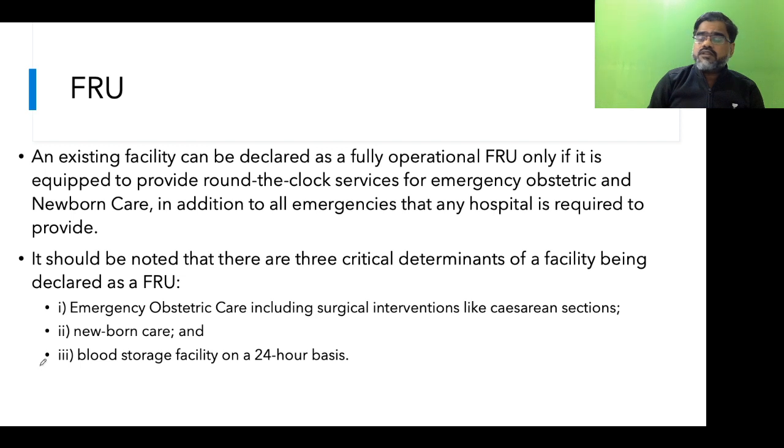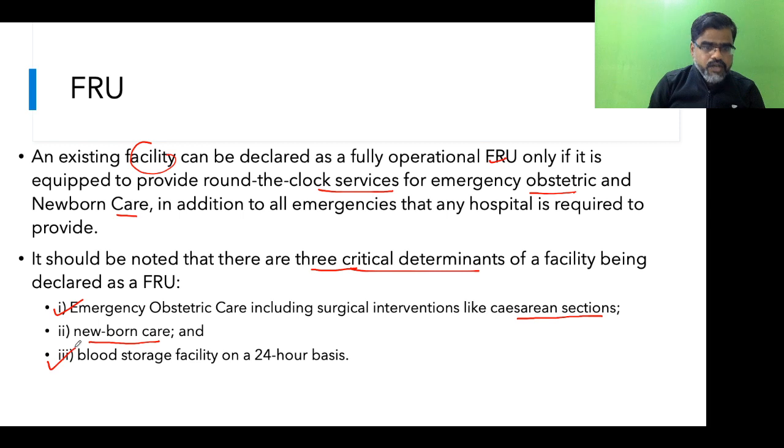When you say a facility is an FRU, it has round the clock services for emergency obstetric and newborn care. So there are three important criteria. Obstetric care, including surgical interventions, means there is a facility of cesarean section, means you have an obs and gynae specialist. You have a newborn care facility there.